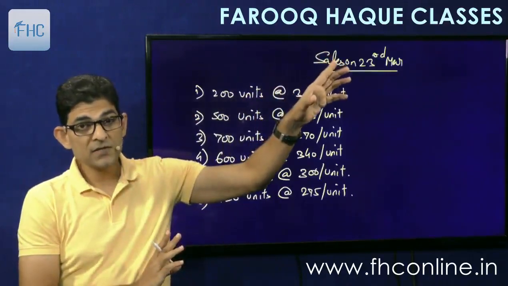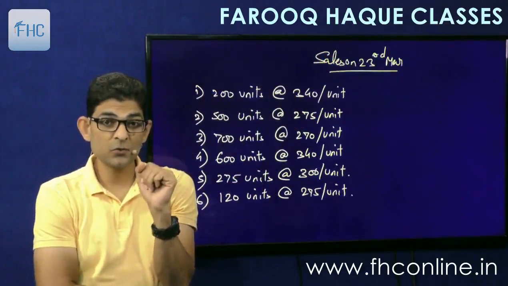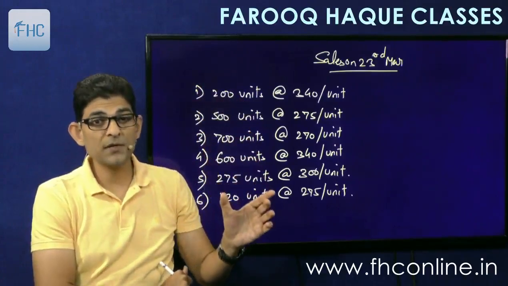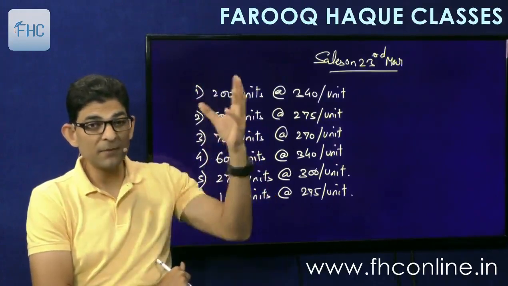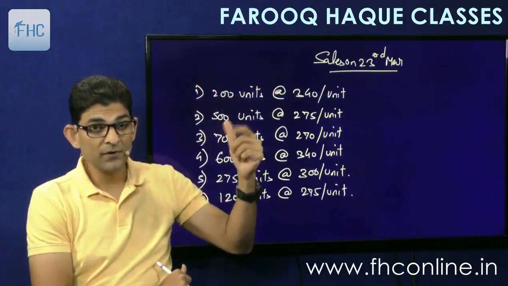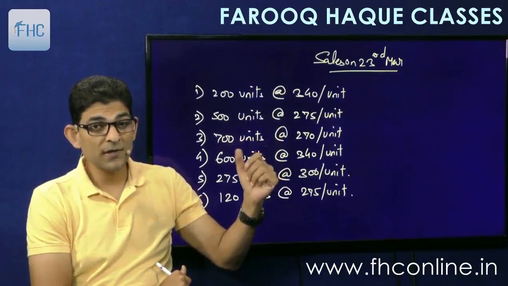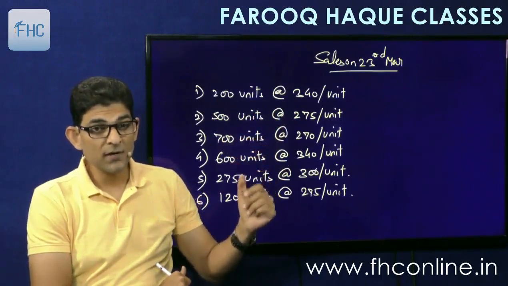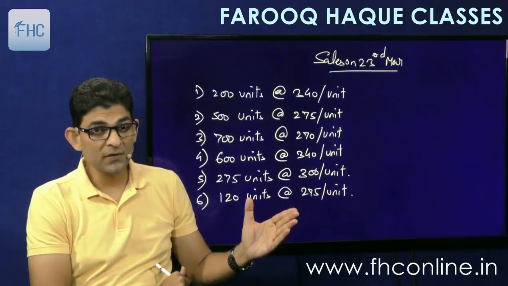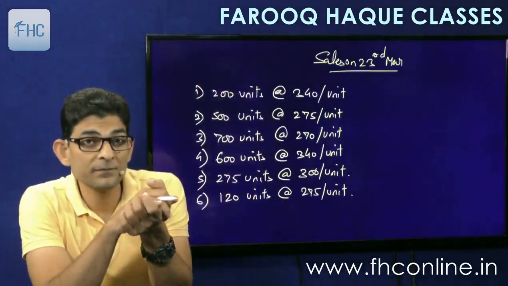So if we consider sales on 23rd March, and there are lots of sales on 23rd March, not just one sale but many sales are there. 200 units at 340 per unit, 500 units at 275 per unit, 700 units at 270 per unit, 600 units at 340, 275 units at 300, and 120 units at 275 per unit. So which one will be considered?